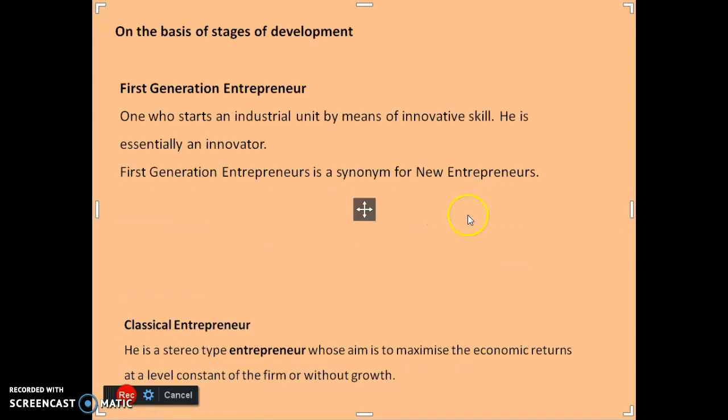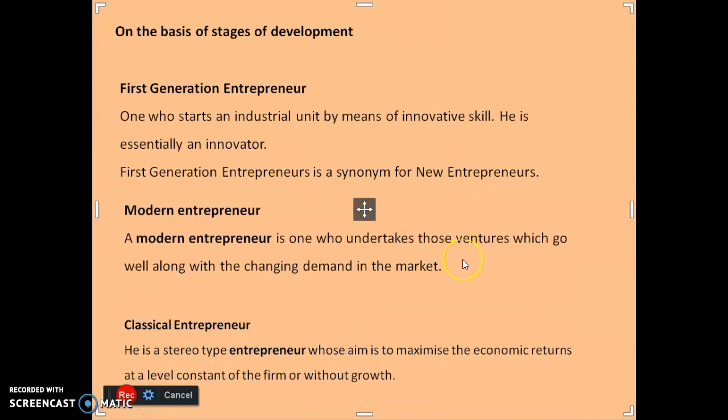Then based on the stages of development, there are three types of entrepreneur: first generation, modern and classical entrepreneur. First generation is a new entrepreneur, one who starts an industrial unit by means of innovative skill. He is essentially an innovator. He is a new entrepreneur.